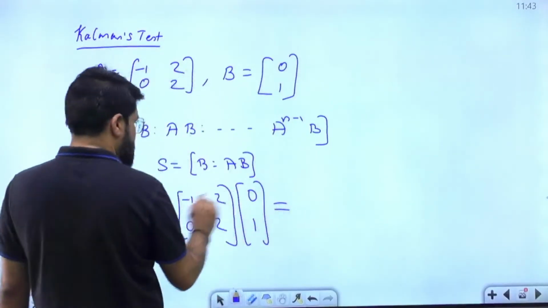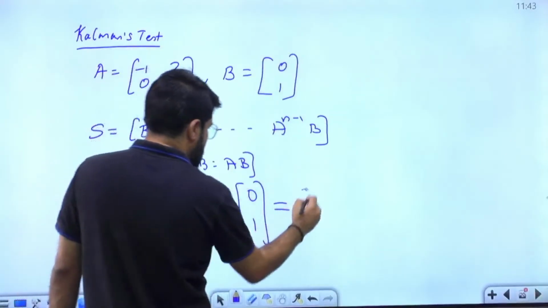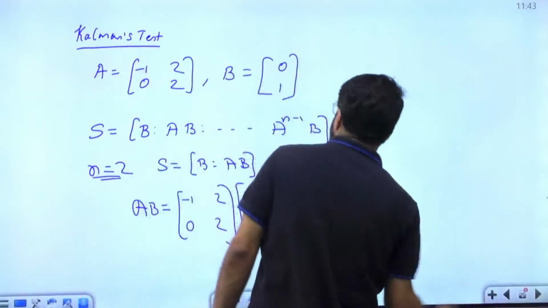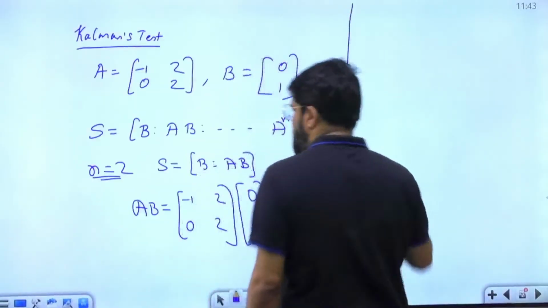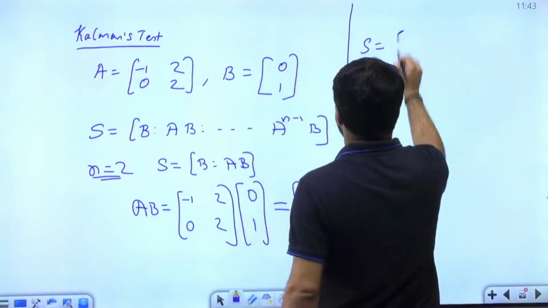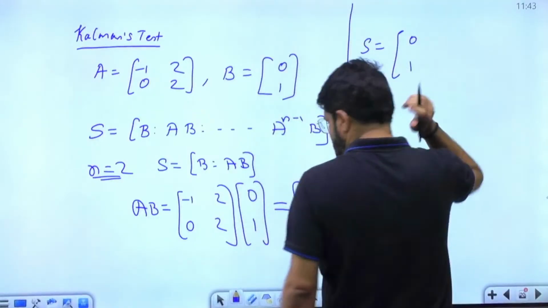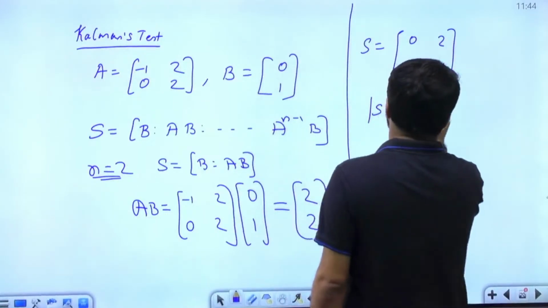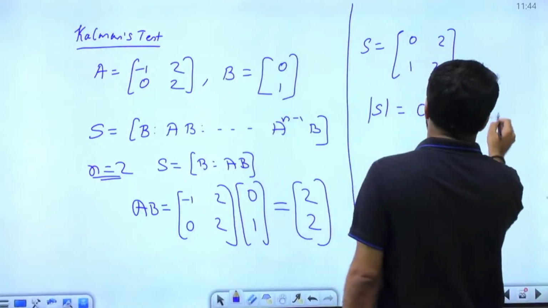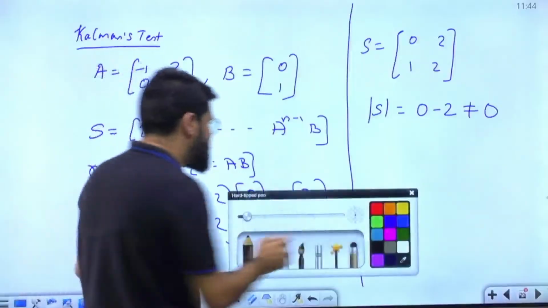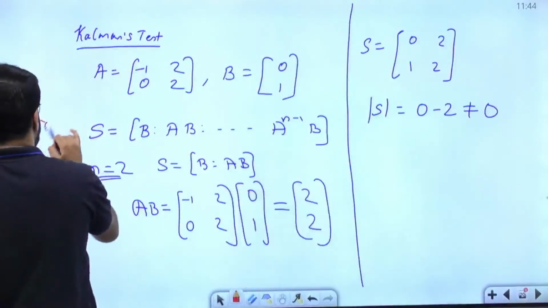So multiply first row with first column, so 0 and 2. Then next 0 and again 2. Let's do it here only, no problem. So what is the S matrix? B is 0, 1 and AB is 2, 2. And what we need to check is the determinant of S, which is clearly 0 minus 2, and not equal to 0. This is what we call the controllability matrix.